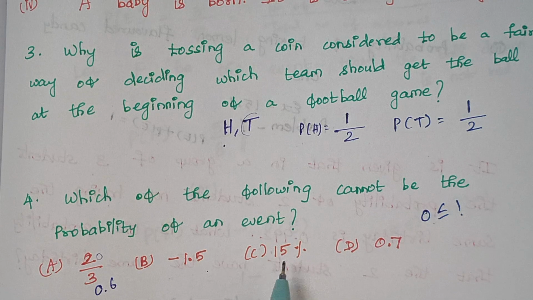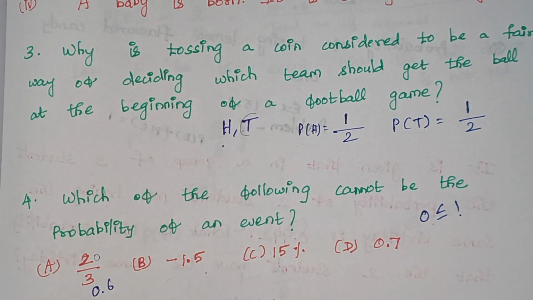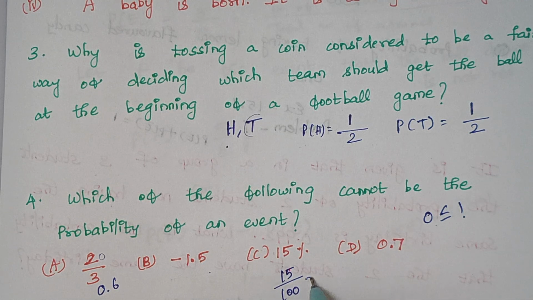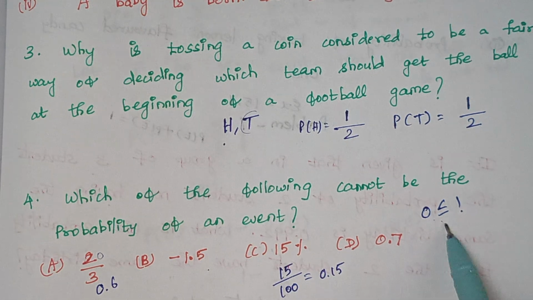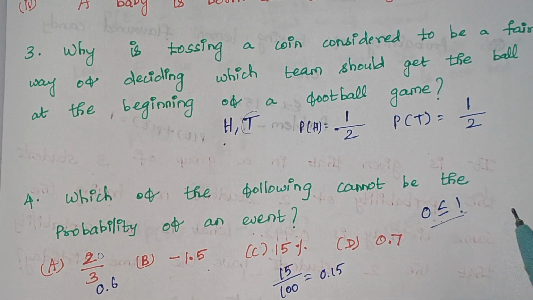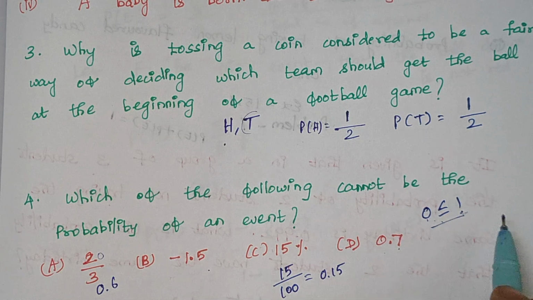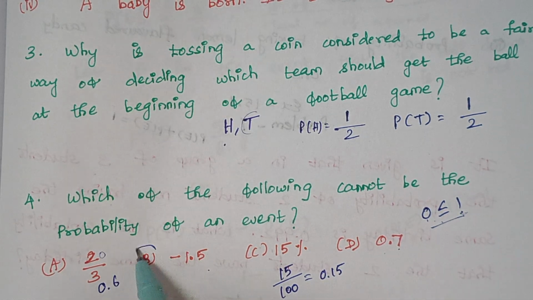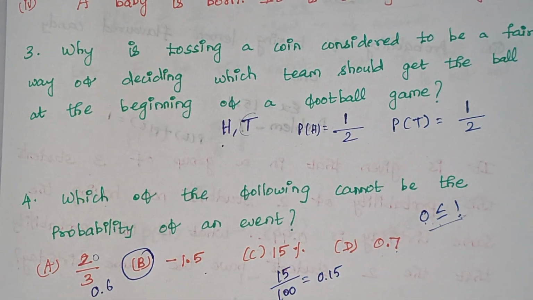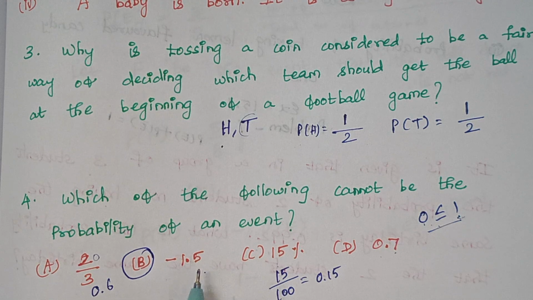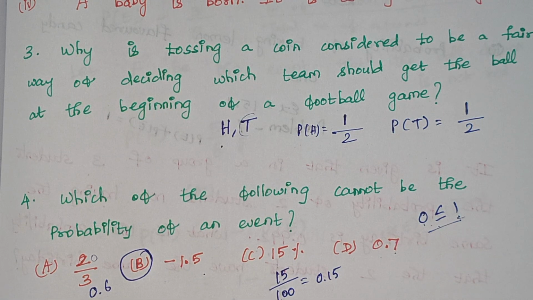Even the probability can be expressed in terms of percentage, because when you solve 15 by 100 it will give you 0.15 as the answer. Again it lies in this range. Now 0.7, obviously it lies between 0 and 1. Therefore here option B, that is minus 1.5, is wrong. This cannot be the probability of an event.